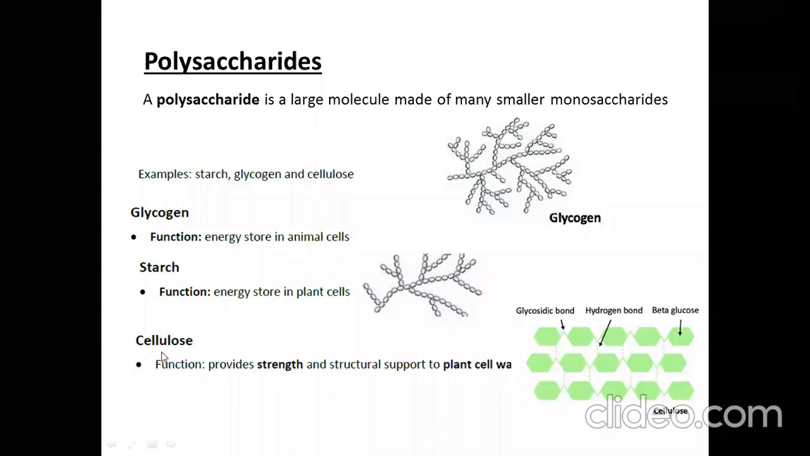Okay, another one we have is cellulose. Cellulose is present in the plant cell wall. It provides strength and structural support to the plant cell wall. This is the cell wall, okay? Cellulose's basic unit is also what? Glucose. Cellulose is structurally different from glycogen and starch.